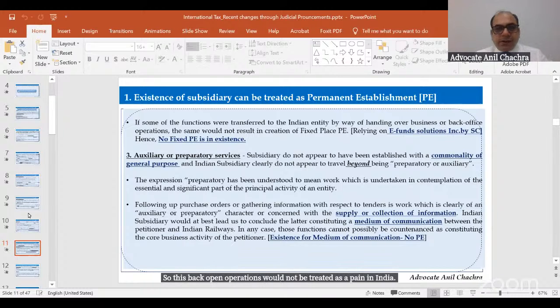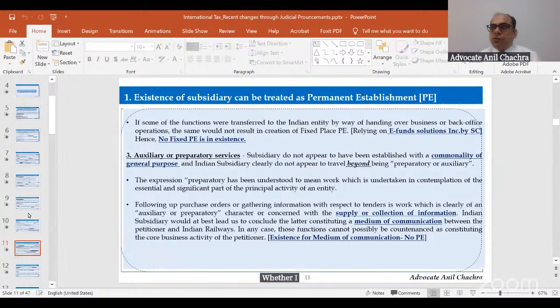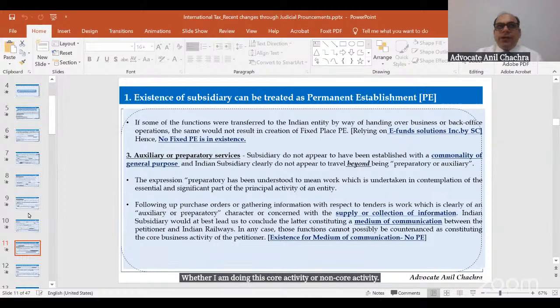The court has analyzed another aspect, like the auxiliary and the preparatory services, like whether I am doing the core activity or non-core activity. If I am doing the core activity, definitely the PE would be there.